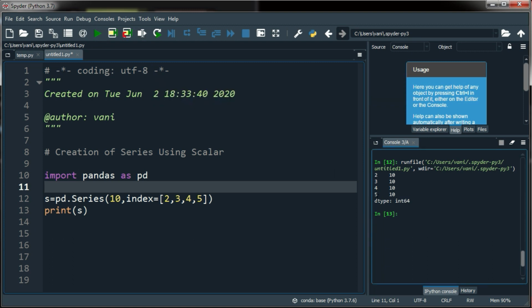Here you can observe, the value is repeated to match the length of that index. The length of the index is 4: 2, 3, 4, 5. That is four elements here. So 10 is repeated four times.